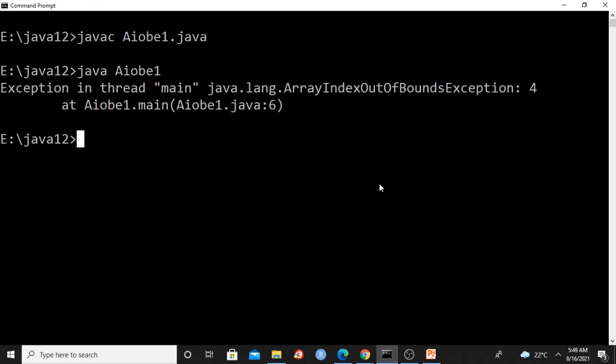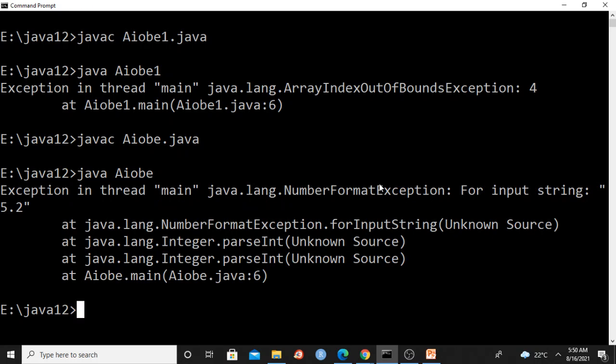That's what it says. It's compiling, but while running it's giving array index out of bound exception. In a similar manner, there is another program, AIOBE.java, related to our number format exception.